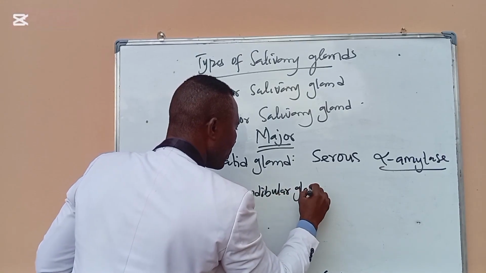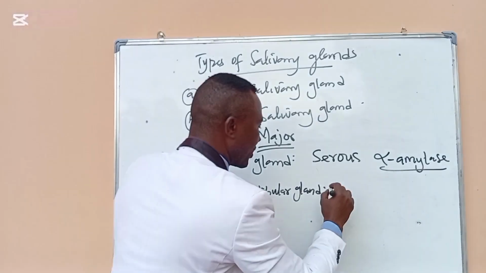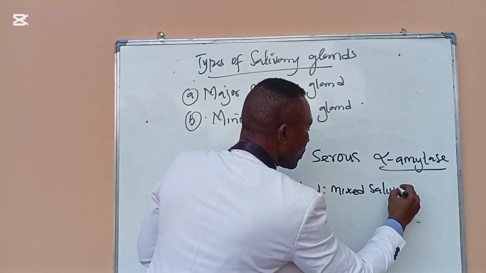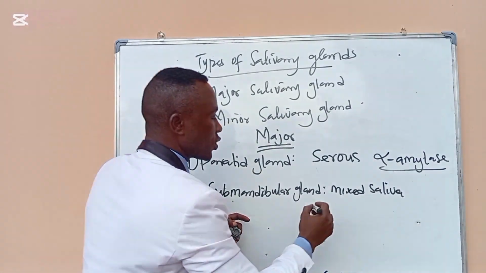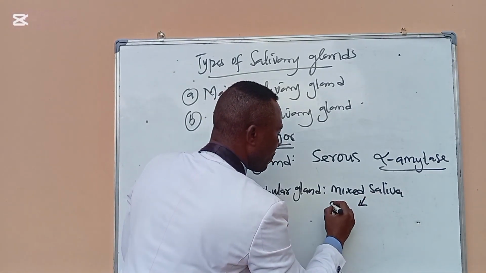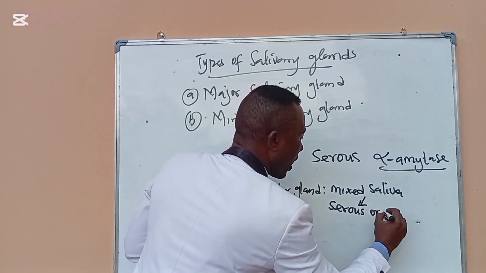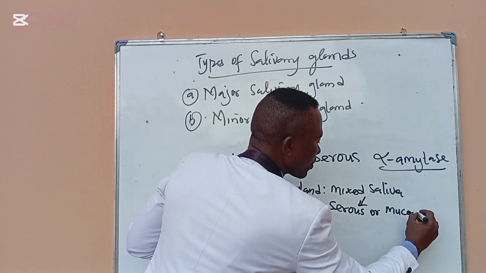Submandibular gland secretes mixed saliva. Okay, what do we mean by mixed saliva? So the saliva it secretes, some of it is serous, while some is mucus.